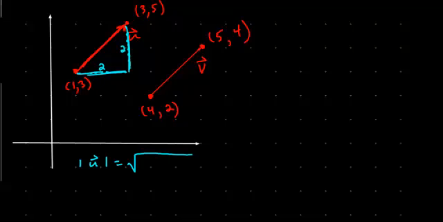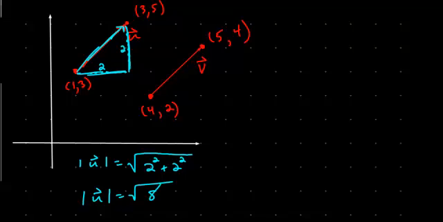So the Pythagorean theorem gives us that u squared equals 2 squared plus 2 squared, so the magnitude of u equals the square root of 2 squared plus 2 squared, which is the square root of 8.